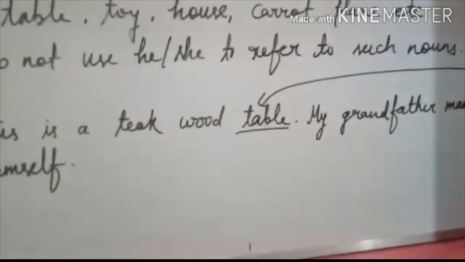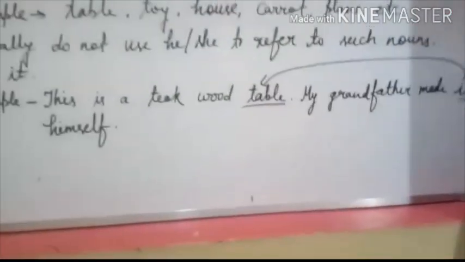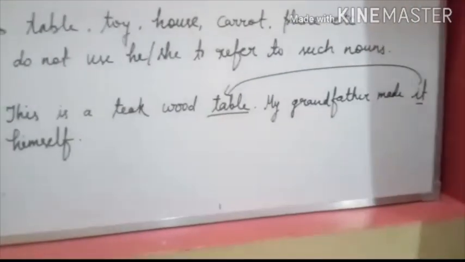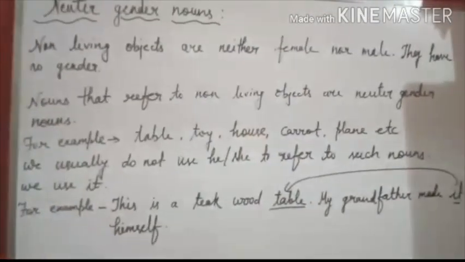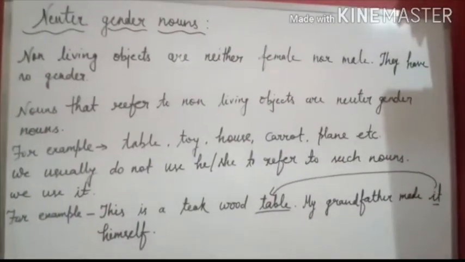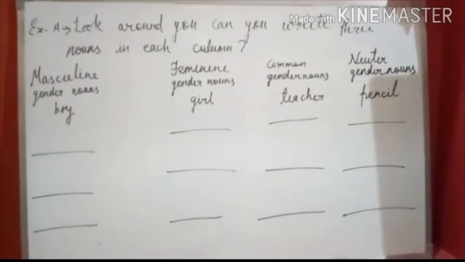Okay. And what we read, this is a teak wood table. My grandfather made it himself. Understand, students? It's a neuter gender noun. Now I gave you some exercise to understand more it. Students, now we do this exercise.